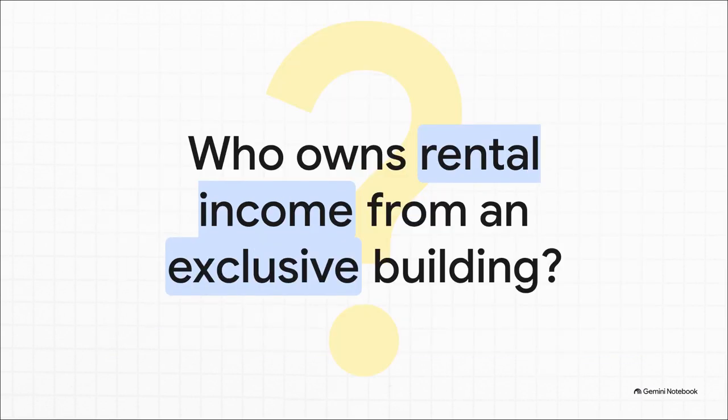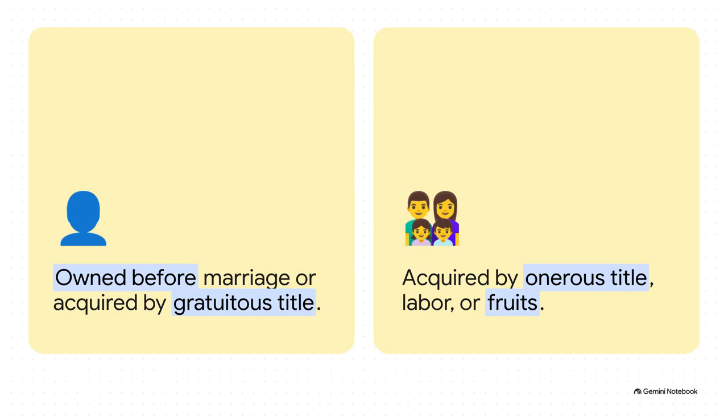Okay, let's test that logic with an active recall check. Say the wife inherits an apartment building, making it her exclusive property. During the marriage, that building generates a cool $1,000,000 in rent. Does that rental income follow the exclusive building, or does it become shared? Lock your answer in. Surprise! In CPG, even if the property is entirely exclusive, the fruits and income generated during the marriage are always conjugal, so that rent money from her exclusive building, it goes straight into the family pot.